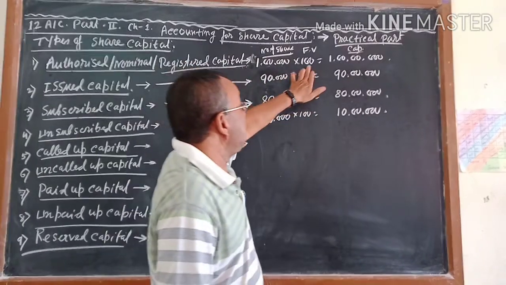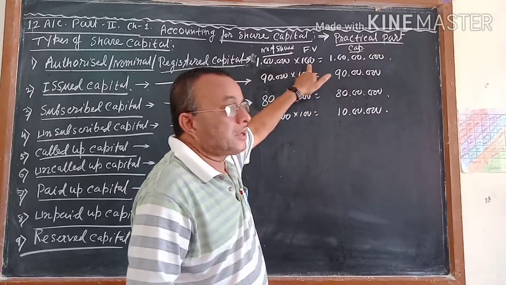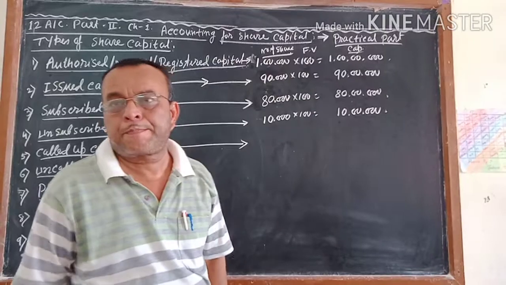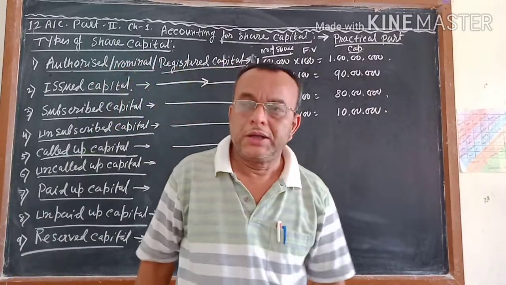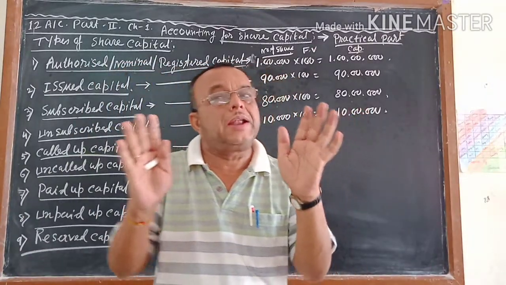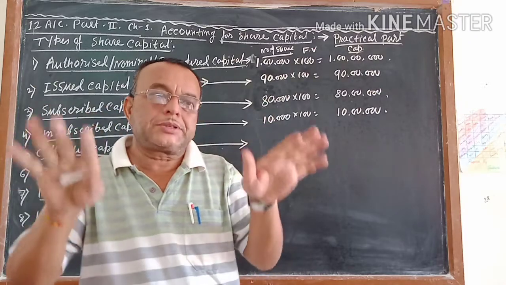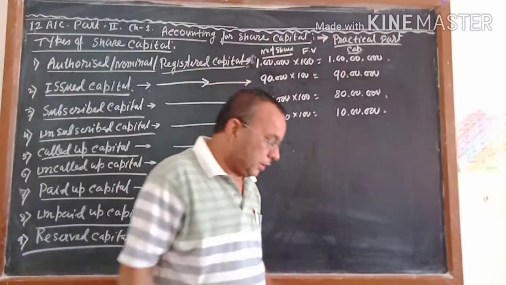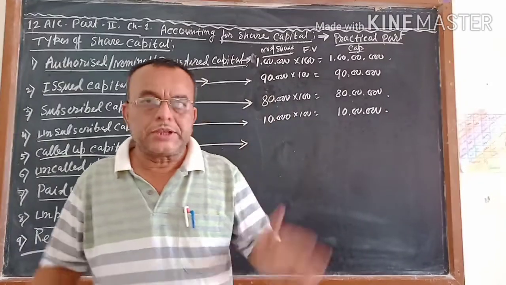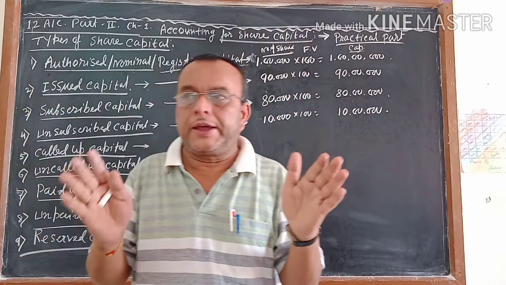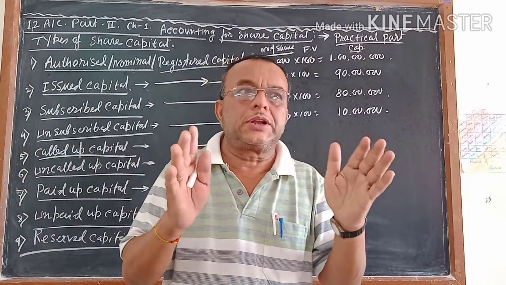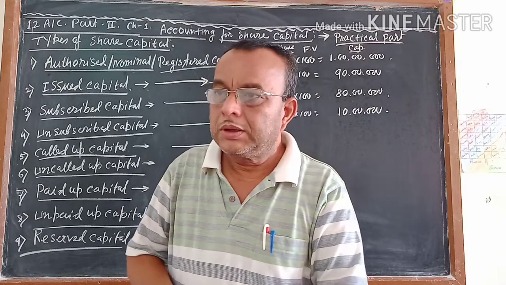How much money does the public have to pay? Each share is 100 rupees. Ek share ka 100 rupaya. This 100 rupees the company will not collect at a time. The system is there; slowly I will go into it in another video. The company will collect this 100 rupees in an installment system.